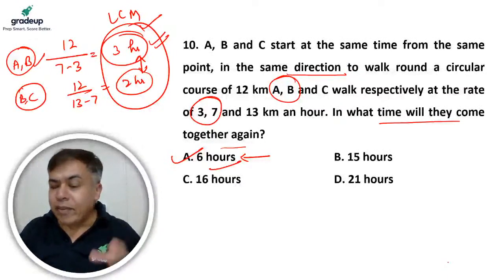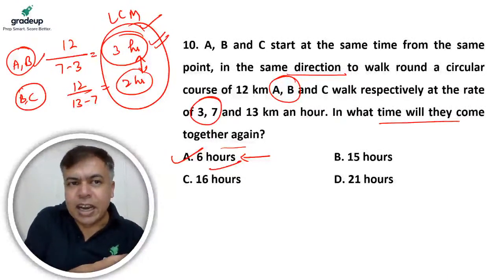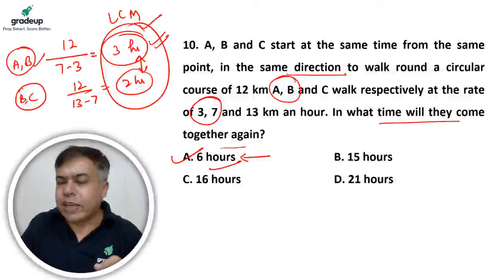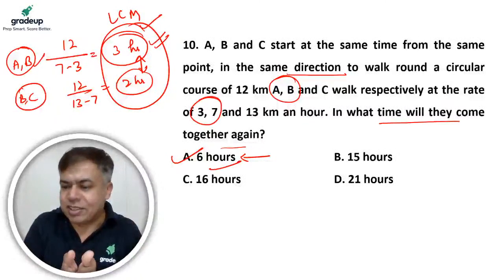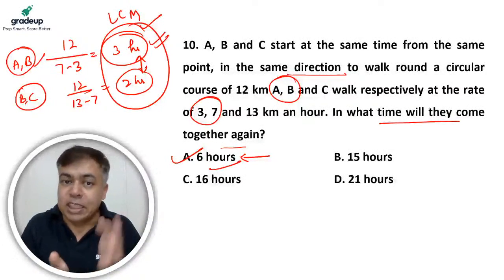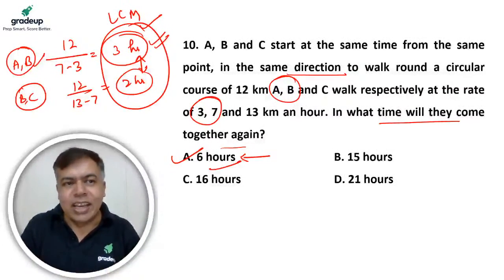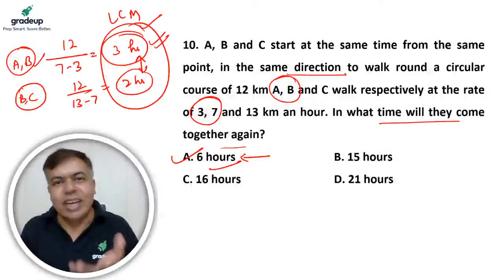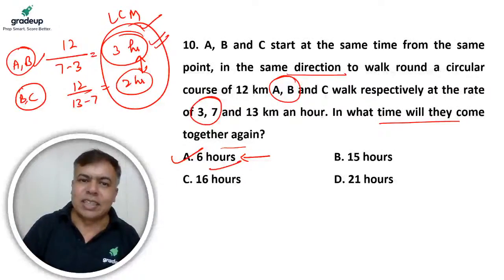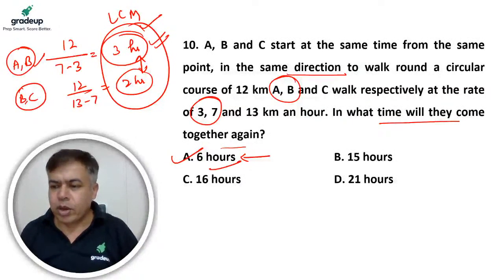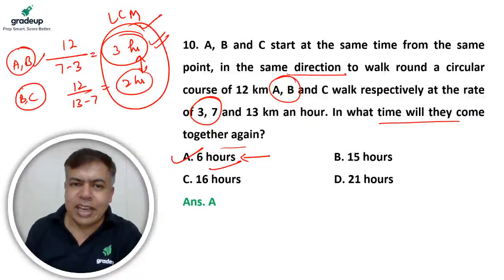That means B will meet A after every 3 hours. B will meet C after every 2 hours. B will meet A and C both after every 6 hours. Right? B is meeting A after every 3 hours. B is meeting C after every 2 hours. So we will meet both A and C after every 6 hours. Right? Okay? Yes, A is the correct answer.